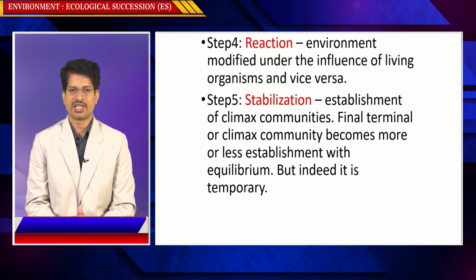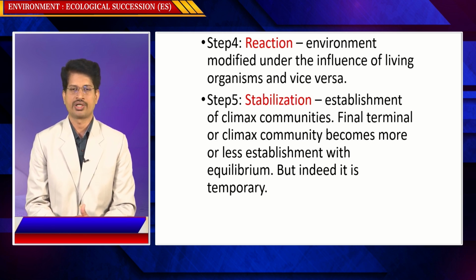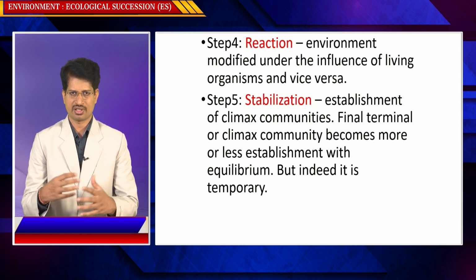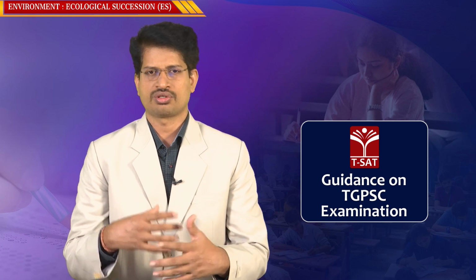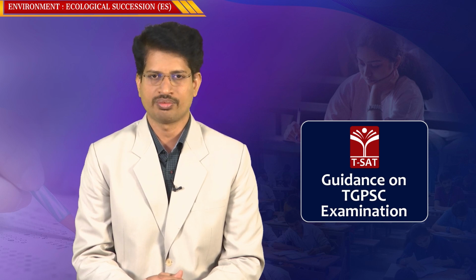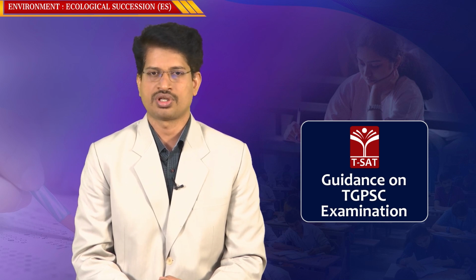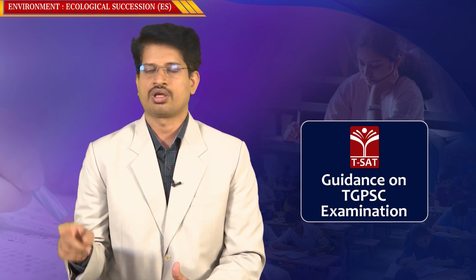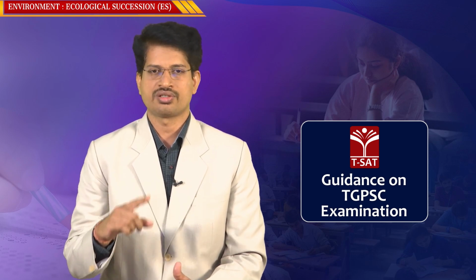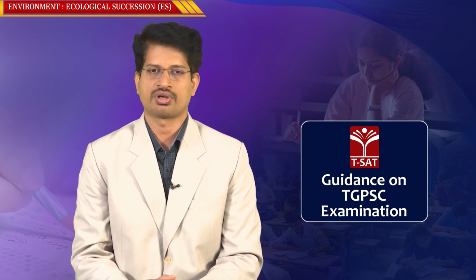Next is stabilization, the establishment of climax communities. The final terminal or climax communities become more or less established with equilibrium, but indeed it is temporary. So what happens is, after this reaction, interaction, competition and establishment, there will be a final establishment of species, which is described as climax communities. But one thing you need to remember: this is not a permanent stage, because succession is continuous, and different types of species re-establish themselves again in future conditions.